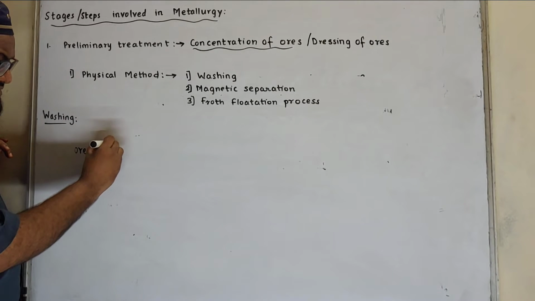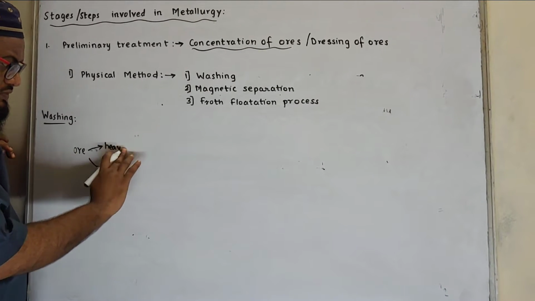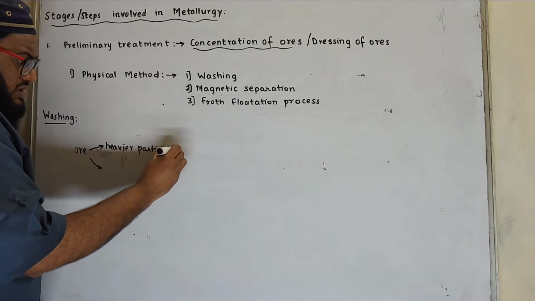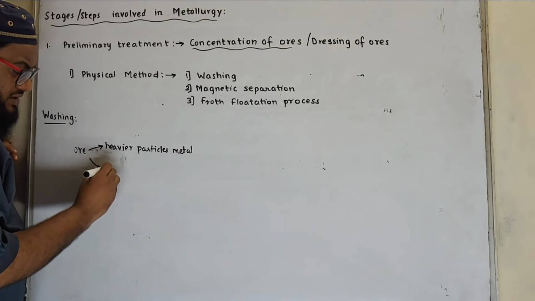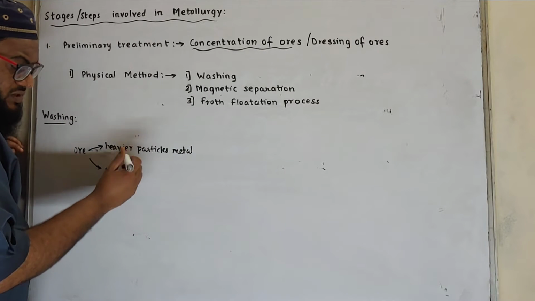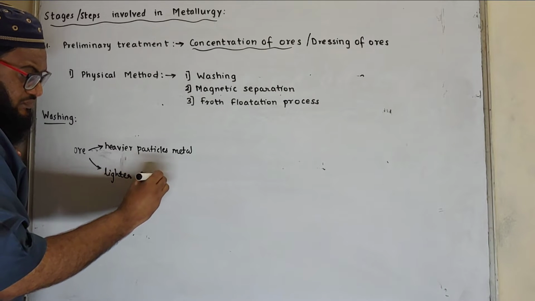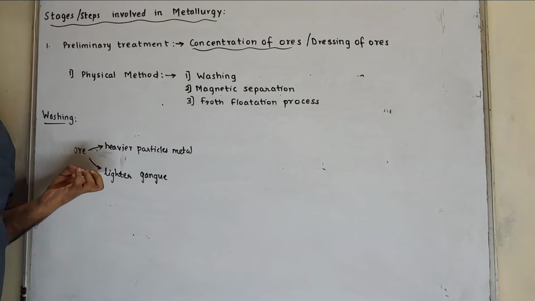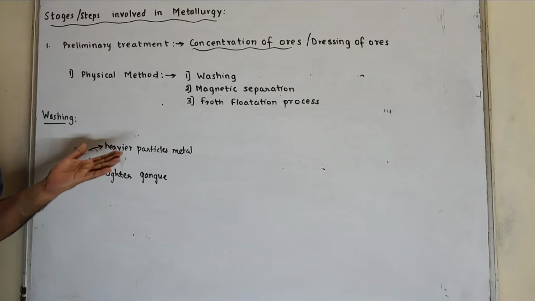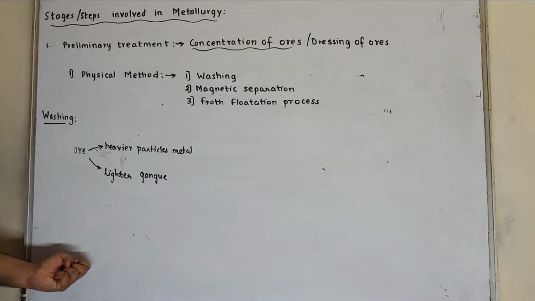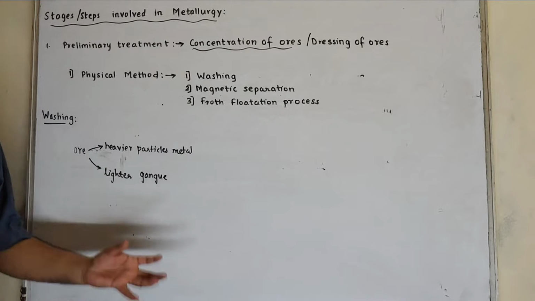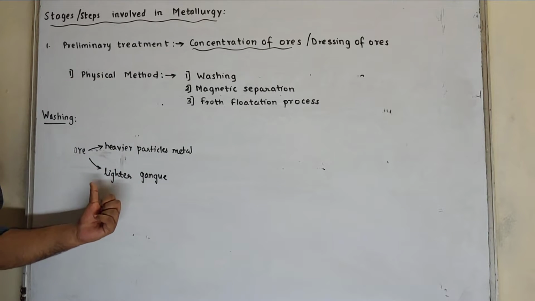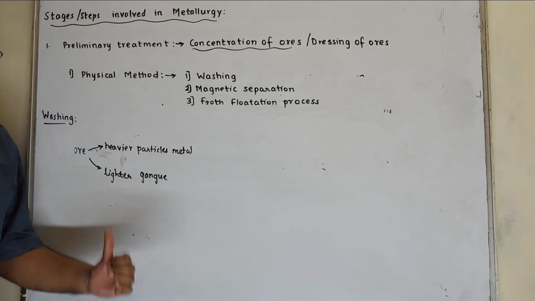One is heavier particles, that is metal or its compound, and lighter particles are unwanted particles, that is impurities, called gangue. Ore particles, which are heavier, get settled down. Gangue particles, which are lighter, get washed along with the water.